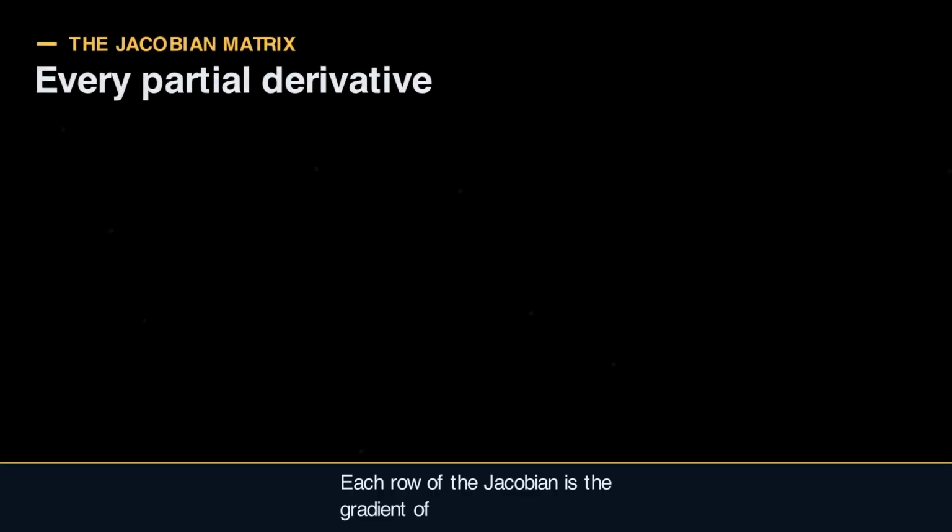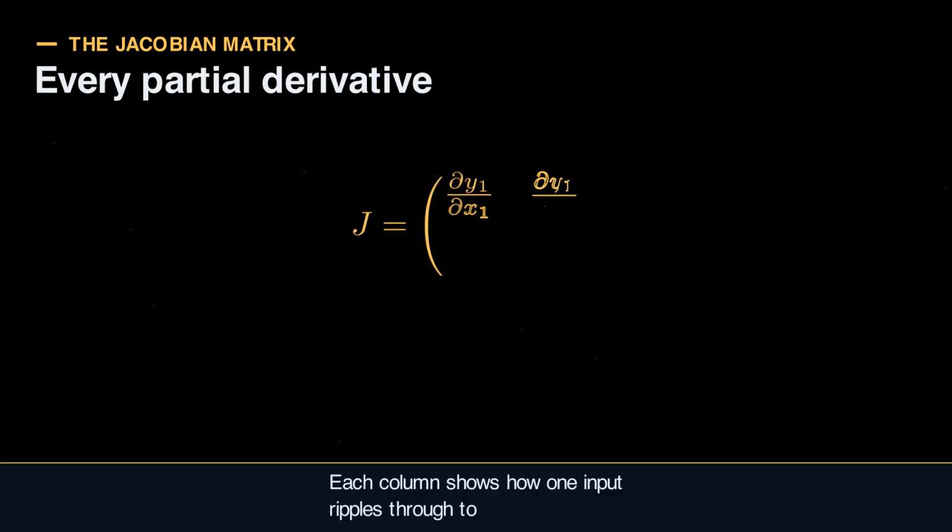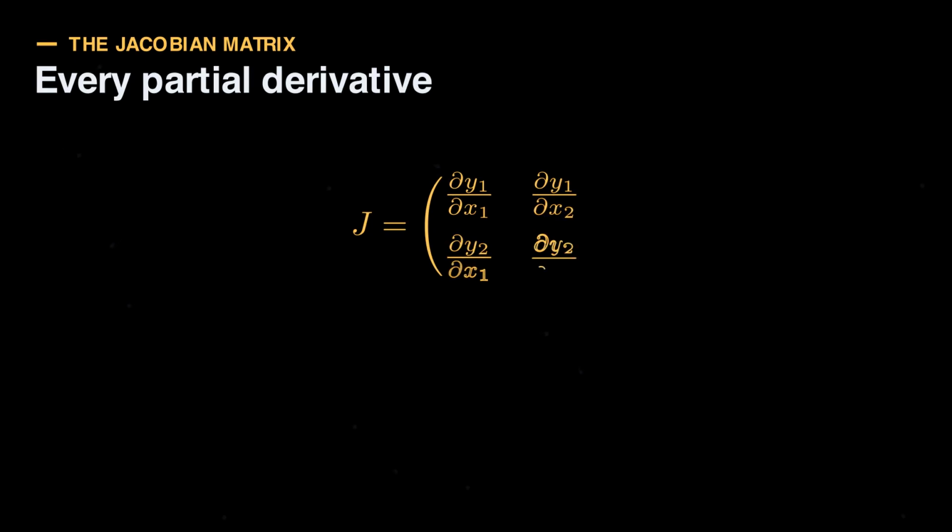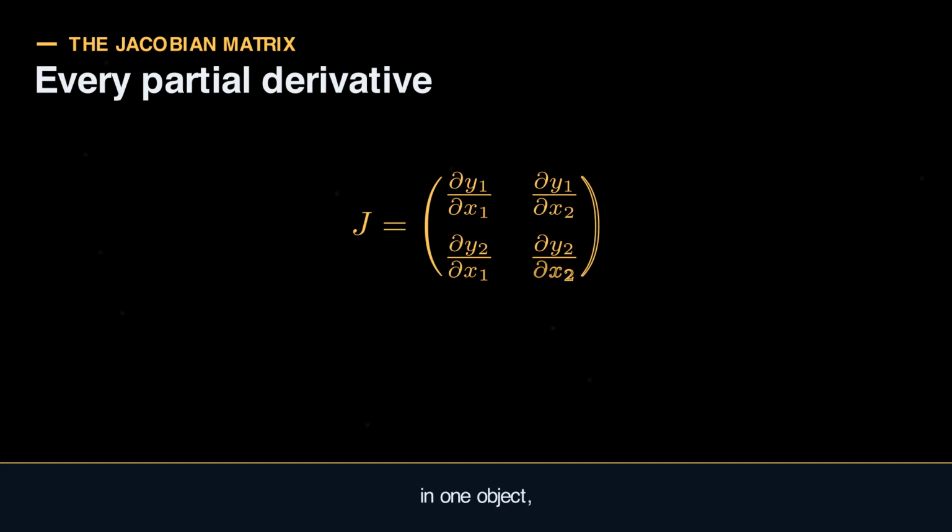Each row of the Jacobian is the gradient of one output. Each column shows how one input ripples through to every output. Together, it captures in one object the complete first-order behavior of the transformation.